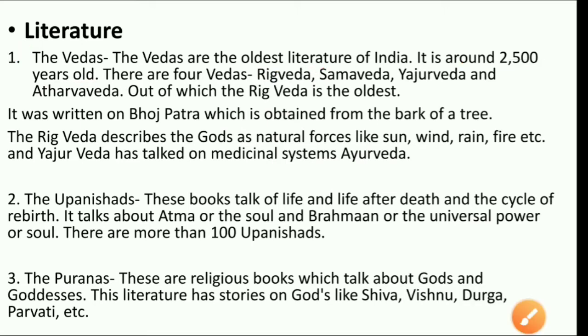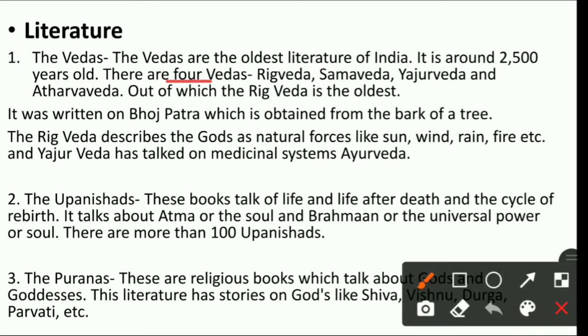As you all know that there are four Vedas, right? Rig Veda, Samved, Yajurved and Atharv Ved. Among the four Vedas, the Rig Veda is the oldest.